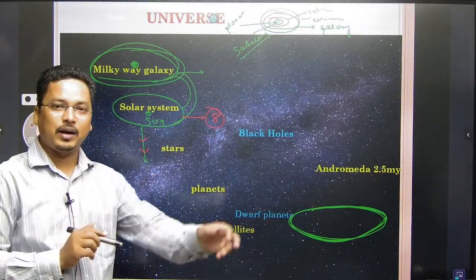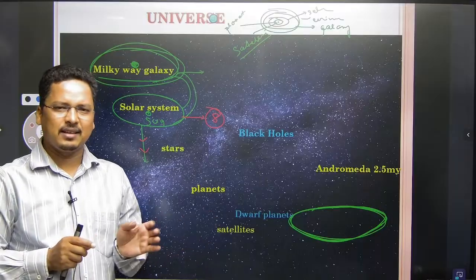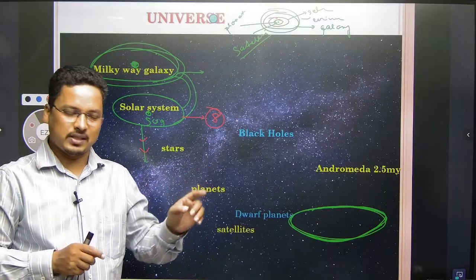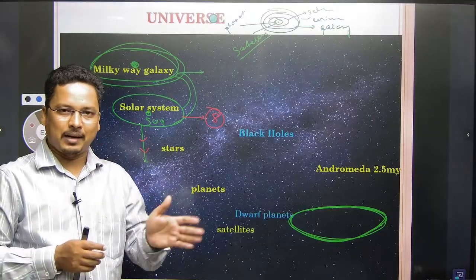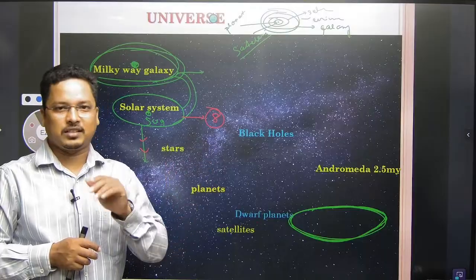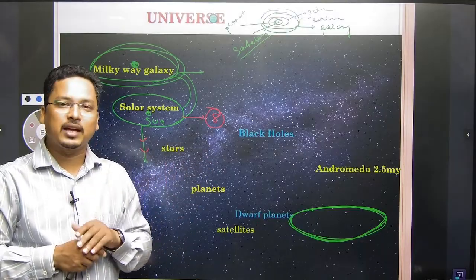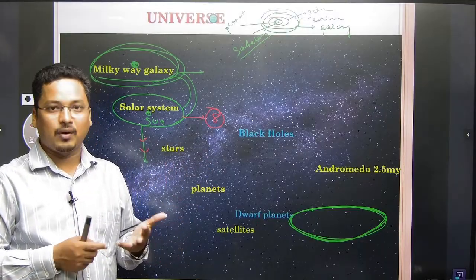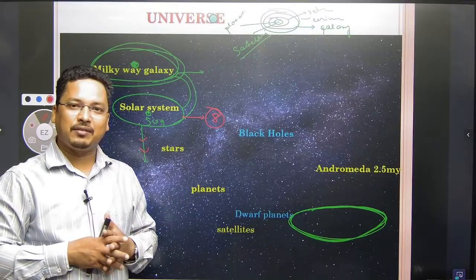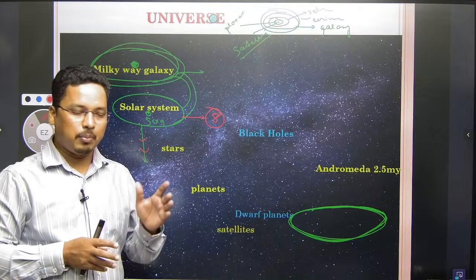Why? Because, as I said, the International Astronomical Union in the year 2006 parted Pluto from the solar system. उसको निकाल दिया. क्यों निकाल दिया भाई? उसको फिर देखेंगे. Why did the International Astronomical Union remove a planet?